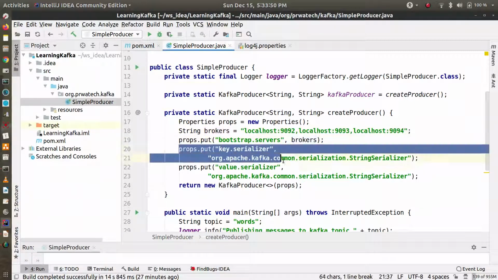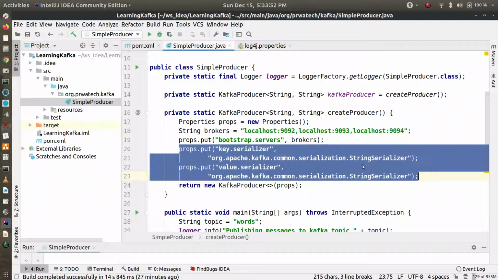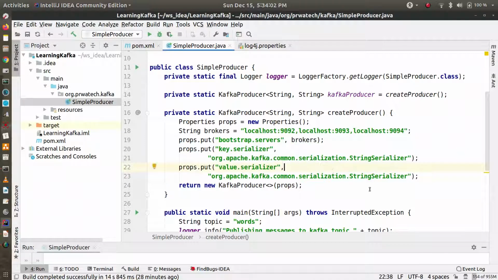Then the key serializer and value serializer. The key serializer means the producer has the option to serialize the data. So we are serializing the key using StringSerializer, and the value also we are serializing using StringSerializer. There is no default value for the key serializer and value serializer, so you have to mention which serializer you want to use for key and value, and that's it. You need this minimal thing to create a producer.